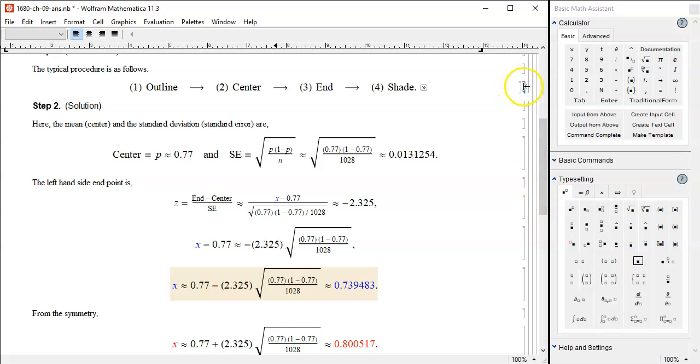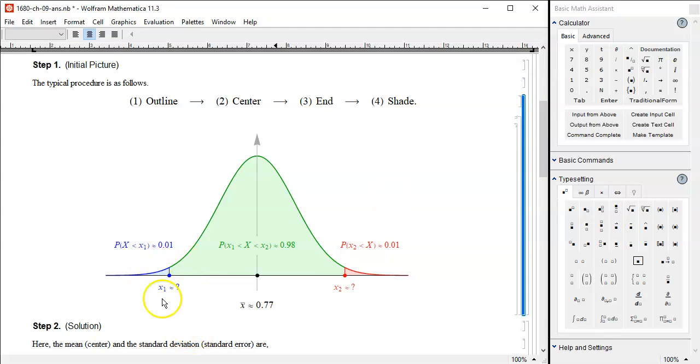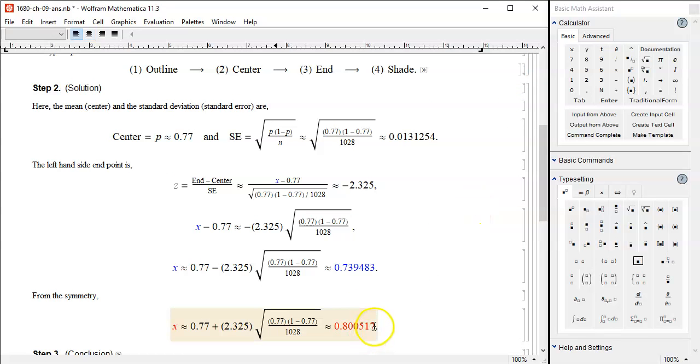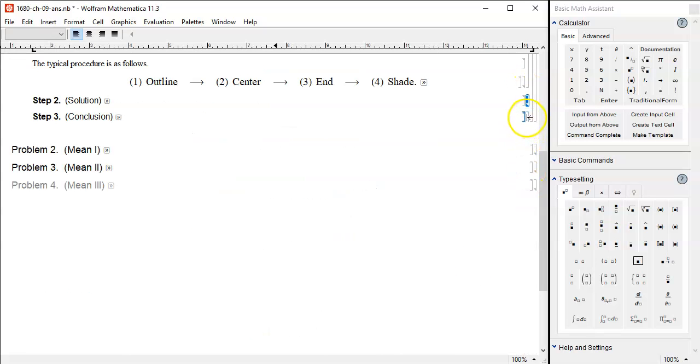Now, we found out this endpoint here, and all you have to do is use symmetry and change the sign, and then we are going to get the second. And here we go. Instead of minus here, change this to plus and run your calculator. You're going to get about 80%. There goes your confidence interval.